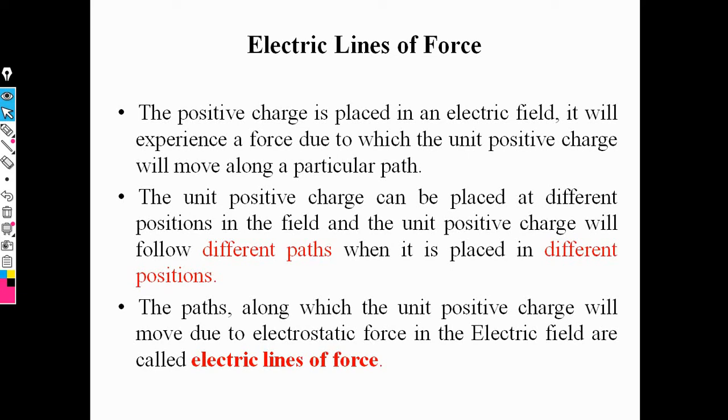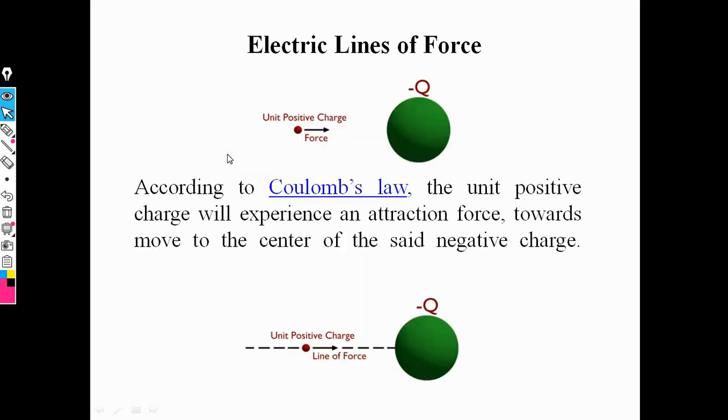That means the definition of electric lines of force is that they always depend on positive charge, and positive charge always moves toward the negative charge with the help of electrostatic force, and this concept is called electric lines of force.